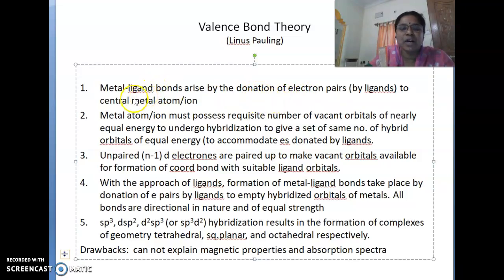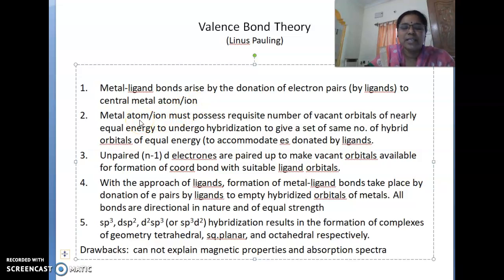Hence, the bond formed between metal and ligand is a coordinate covalent bond. So, in this theory, the foremost one is that metal ligand bonds arise by the donation of electron pairs by the ligands to the central metal atom or ion. In this way, ligands can donate electrons to the metal.